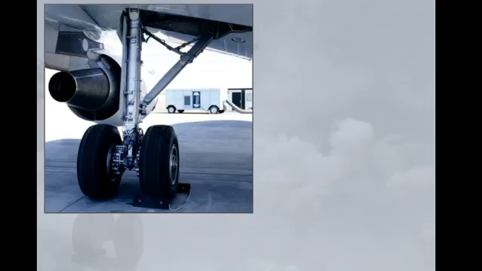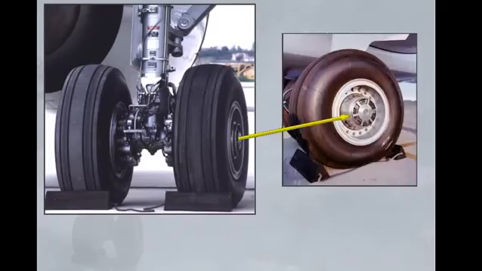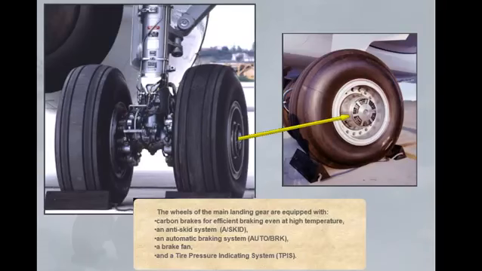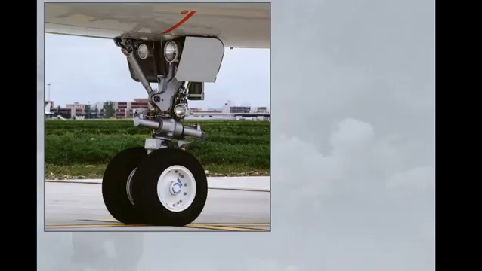The wheels of the main landing gear are equipped with carbon brakes for efficient braking even at high temperature, an anti-skid system, anti-skid, an automatic braking system, auto brake, a brake fan, and a tire pressure indicating system, TPIS. The nose gear is equipped with a nose wheel steering system.